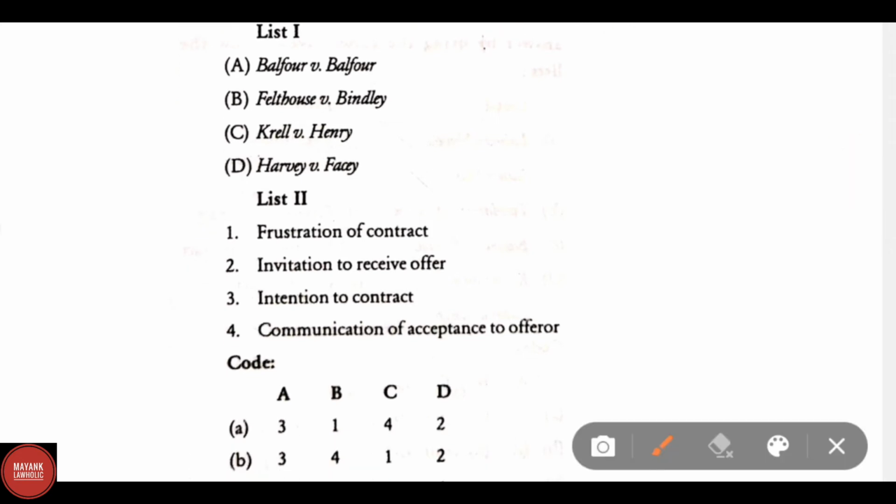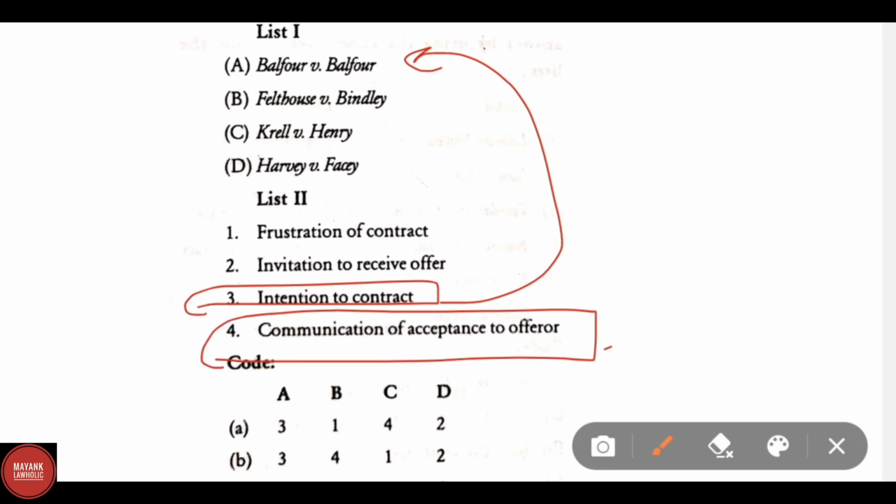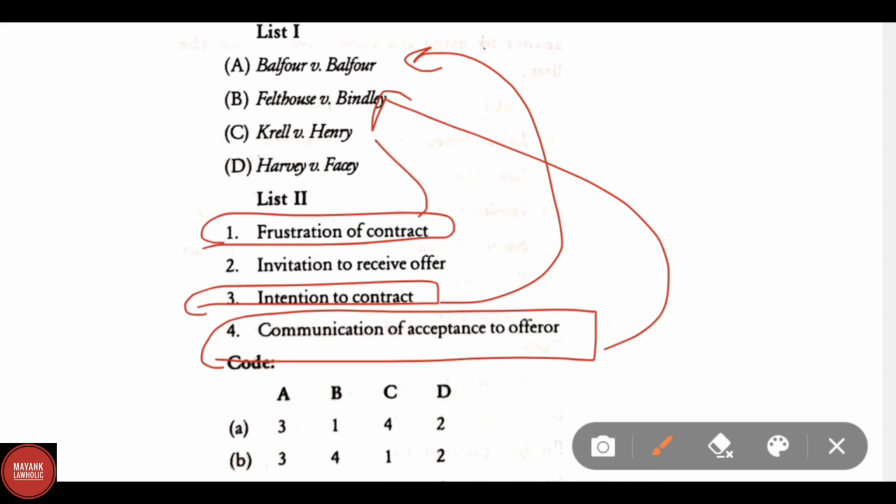A. Balfour versus Balfour. Here the correct answer will be intention to contract. And B. Felthouse versus Bindley. Here the correct answer will be communication of acceptance to offerer. Correct option for C. Krell versus Henry is frustration of contract. The last option, Harvey versus Facey. In this, the correct answer is invitation to receive offer.